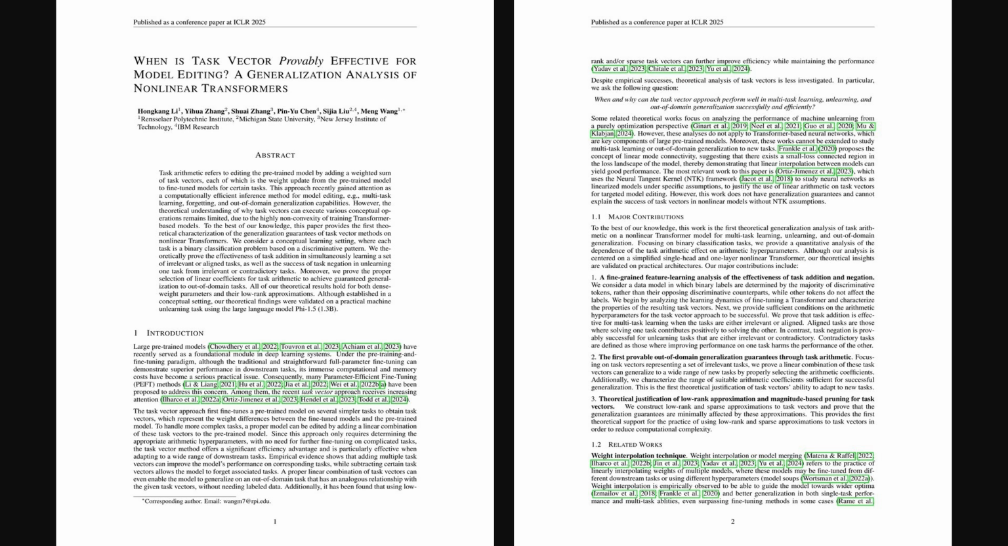I'm your host, Alex. Today is May 7th, 2025, and we're looking at an ICLR conference paper, When is Task Vector Provably Effective for Model Editing? A generalization analysis of nonlinear transformers, published just over 3 months ago. This paper provides the first theoretical backing for task arithmetic, essentially editing pre-trained models by adding or subtracting task vectors, which are the model's fine-tuning updates. It explores why this works for complex transformers, especially for tasks like multitask learning.